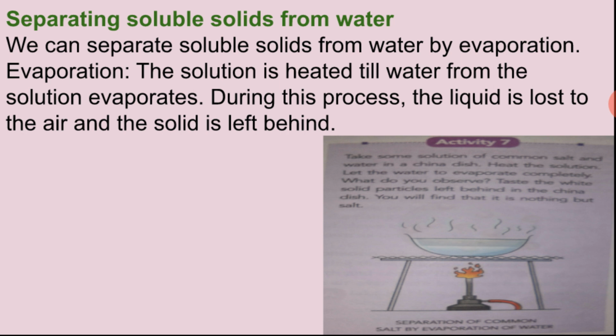How does evaporation work? In evaporation, the solution is heated till the water from the solution evaporates. So you have to put that water on the fire. You have to heat it. During this process, the liquid is lost to the air and the solid is left behind. There is an activity.